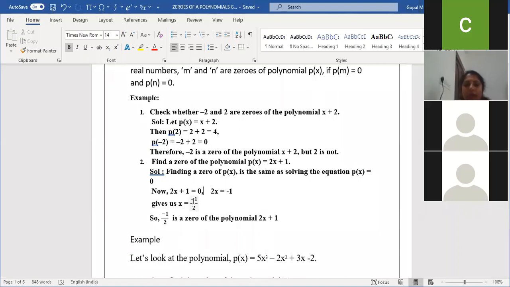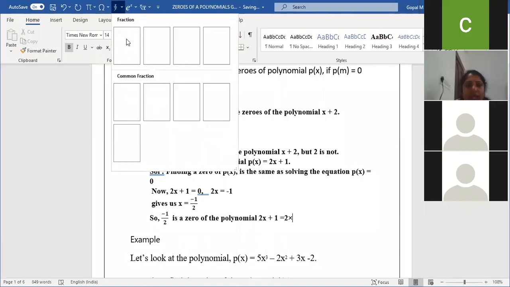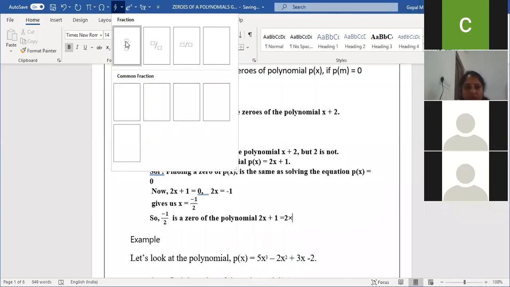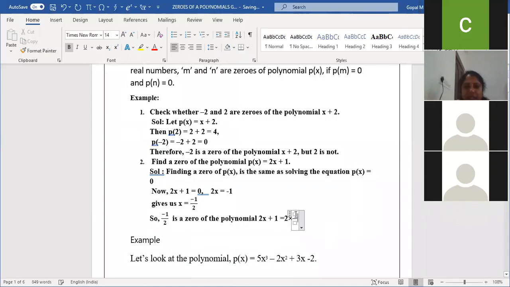Am I clear now? Again, if you want to check this minus 1 by 2, you apply it in the X value. If you apply it in the X value, I'll just show. Just to show, children, 2 into the X value, what did we get? Minus 1 by 2, right? I'll just show whether we are getting 0 or not. That 2 will get cancelled and my plus 1 minus 1 will become 0. Ajay, it's correct, but I'm just showing it.